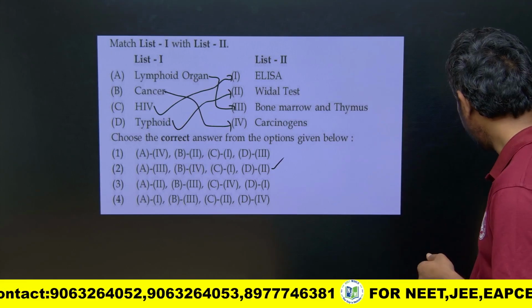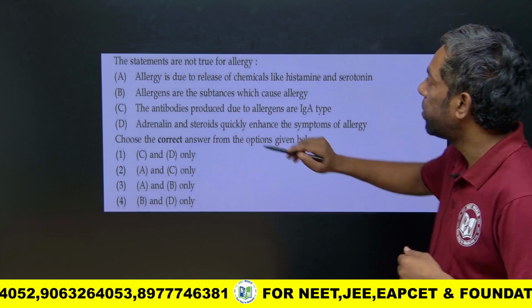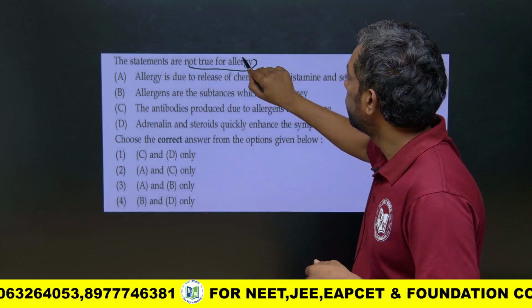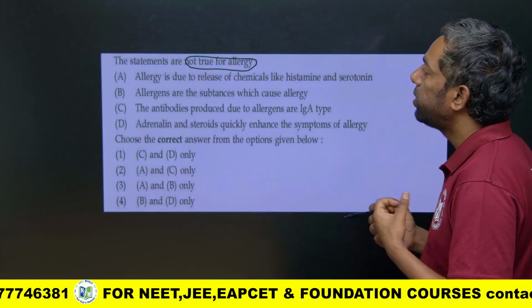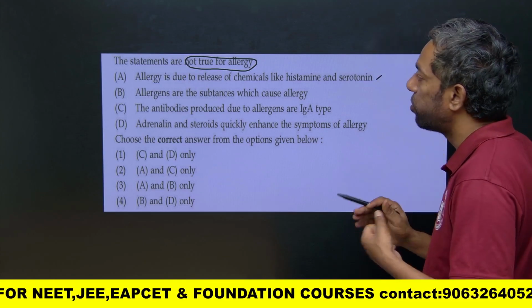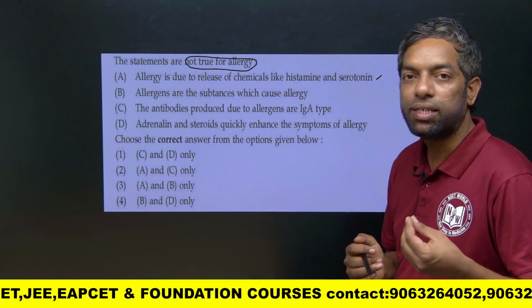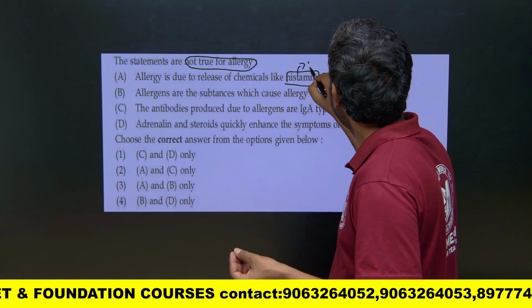Okay. Next question. Which statements are not true for allergy? Allergy is due to the release of chemicals like histamine and serotonin. Of course, histamine and serotonin are involved in the immunity.